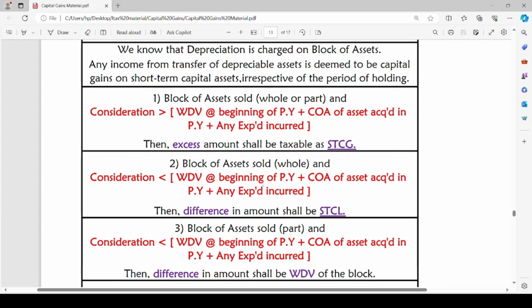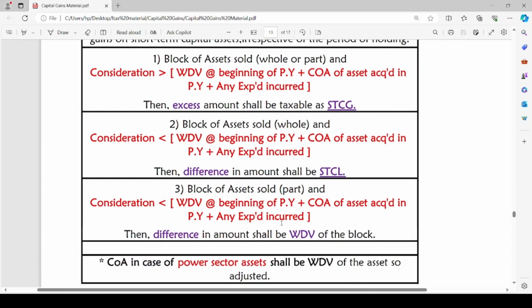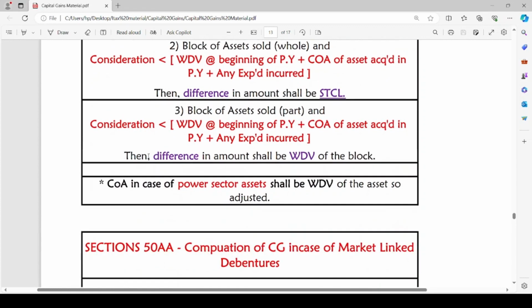Simply we will take the difference amount between consideration and the value of block of asset as written down value of the block of asset at the end of previous year. I hope it is clear for you. There will be no capital gain arising in the third case.